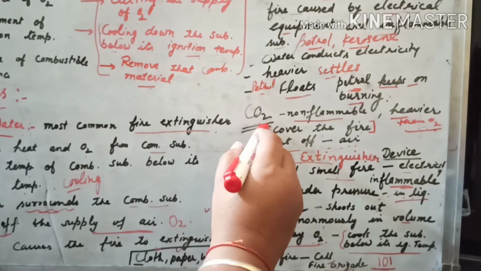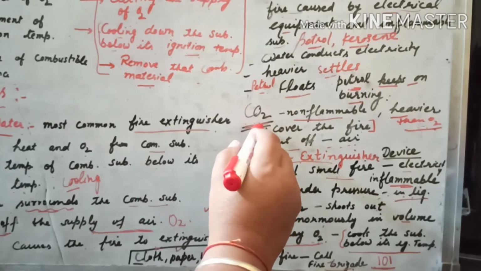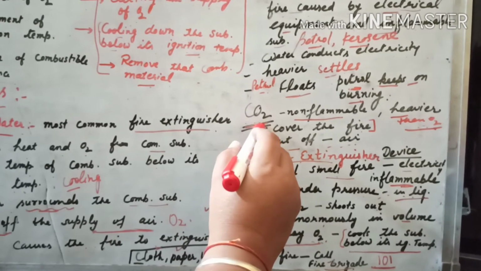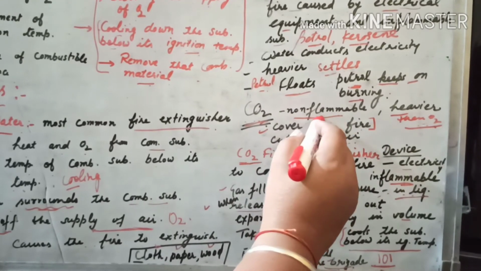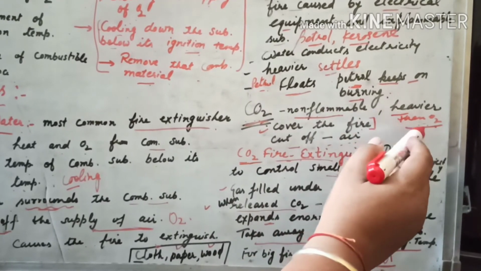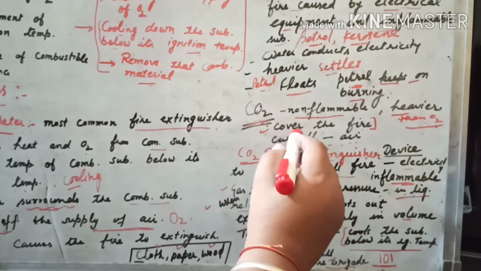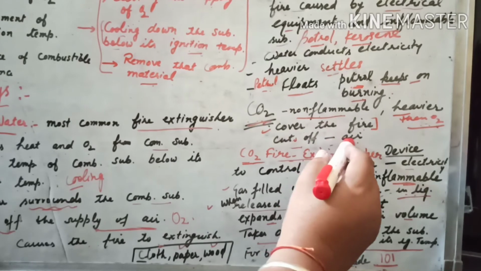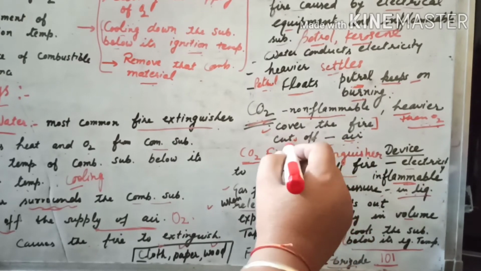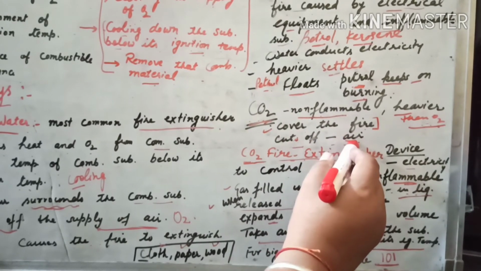Next one is carbon dioxide. It is heavier than oxygen. It is non-flammable, which does not catch fire. It covers the fire and it cuts off the supply of oxygen. It cuts off the supply of air.